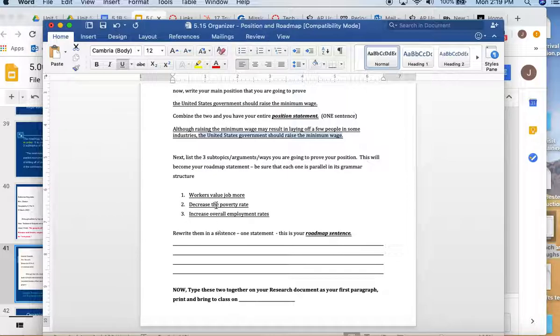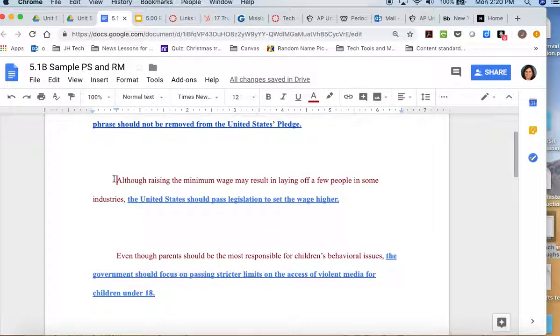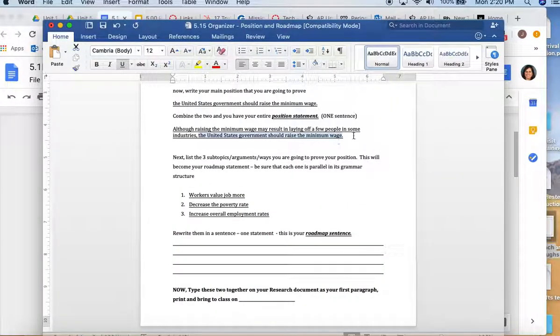It says rewrite all of these 3 things in one sentence, and this becomes your roadmap sentence. So let me show you some examples. For instance, we have this one here. If you'll focus on this one. This is our example. "Although raising the minimum wage may result in laying off a few people in some industries, the United States should pass legislation to set the wage higher." So I have changed some of the wording from this original look on my paper. The United States government should raise the minimum wage.